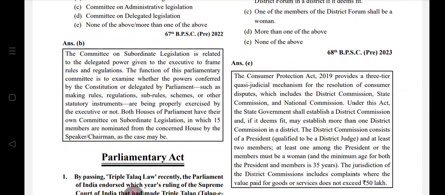Three-tier quasi-judicial mechanism for the resolution of consumer disputes, which includes the district commission, state commission and national commission. Under this Act, the state government shall establish a district commission, and if it deems fit, may establish more than one district commission in a district. The district commission consists of a president qualified to be a judge and at least two members. At least one among the president or the members must be a woman, and the minimum age for both president and member is 35. The jurisdiction of the district commission includes complaints where the value paid for goods and services does not exceed 50 lakh.